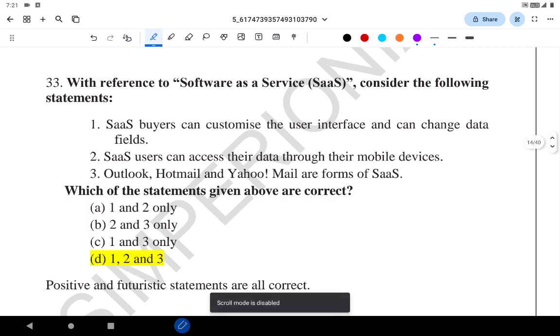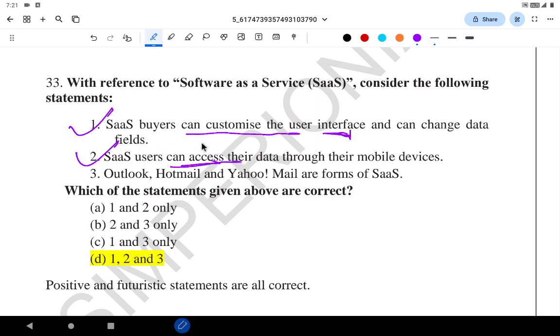Let's come to the third question. With reference to software as a service, consider the following statements. SaaS buyers can customize their interface and can change data fields. SaaS users can access their data through their mobile devices. Both the statements use 'can', so both are correct. Outlook, Hotmail, Yahoo Mail are forms of SaaS. Correct. These are possibilities and this is a well known fact. So all three are correct.